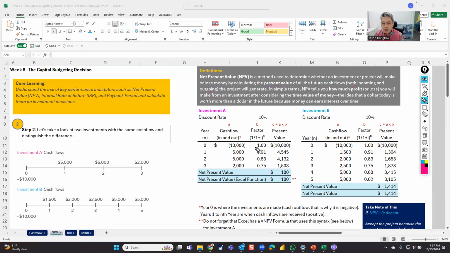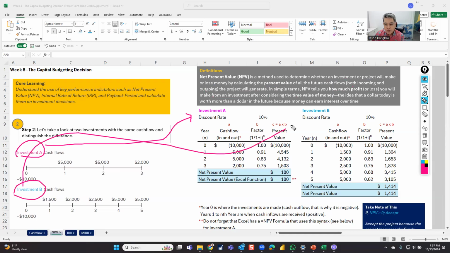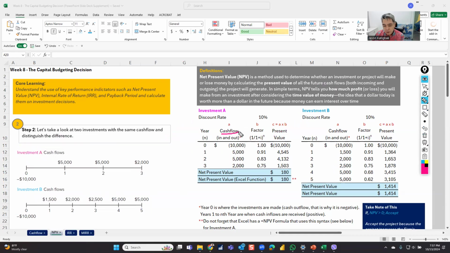Now, of course, on the net present value, here, investment A is actually this one. Investment B is this one. So I kept the color coding. So 5, 5, and 2 is the same. 5, 5, and 2. Year 1, 2, 3. Here's all year 5 on investment B, year 5. And then the information here are carried over here. Okay. Cash flow in are positive, then out are negative.